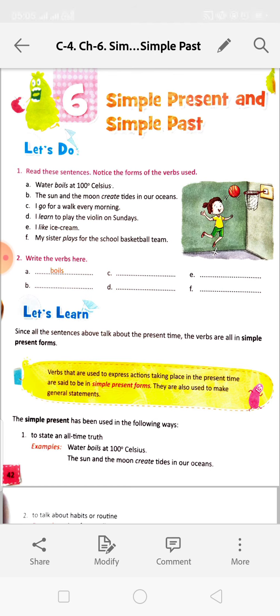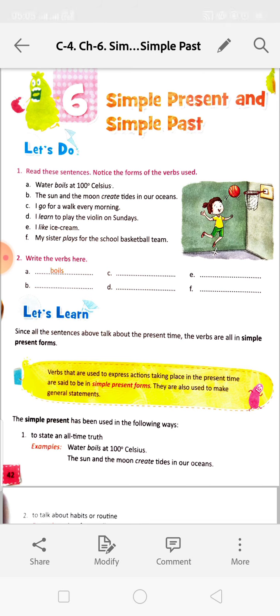Water boils. Boils. That means verb plus s. Boil is a verb, and s. Water boils at 100 degrees Celsius. This is an all-time truth or universal truth, because whenever the water will reach 100 degrees Celsius, the temperature will reach 100 degrees Celsius. At that time only it will boil.